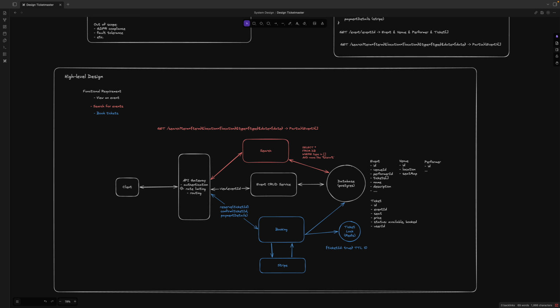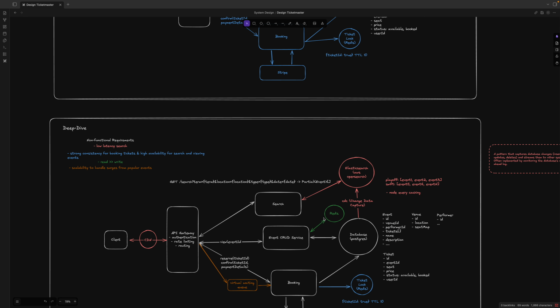Then it will go back to the API gateway, and it will go to the booking service and do the payment processing, and when everything is successful, it will return back to the client to say the booking is now successful. And I also update the database here, with status equal to booked successfully. So this is the high-level design.